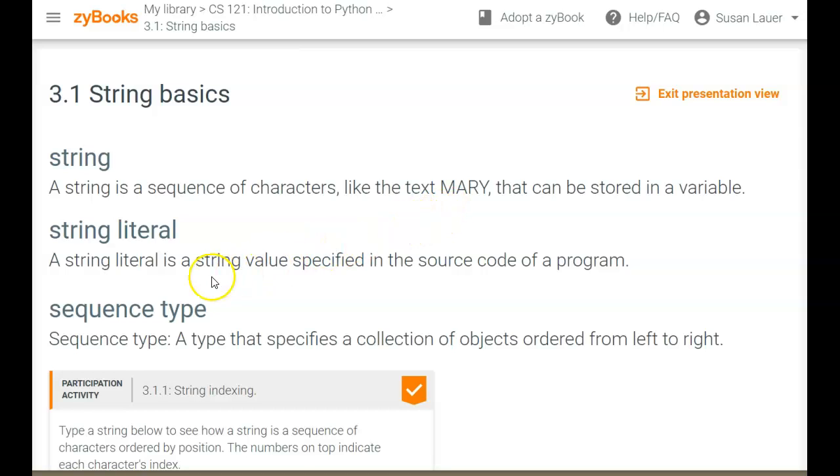A string literal is a string value specified in the source code of a program. So anything that you put in quotes is a string literal, and the string literal could be stored into a variable. A sequence type is a type that specifies a collection of objects ordered from left to right. We're going to see a lot of sequence types in Python, so this is going to be a pretty important concept.